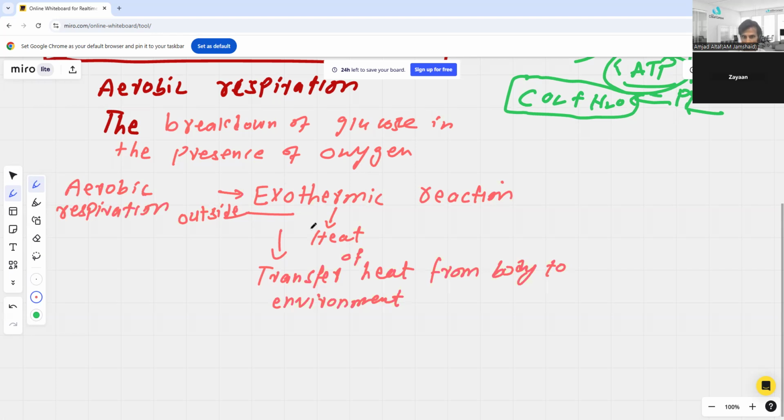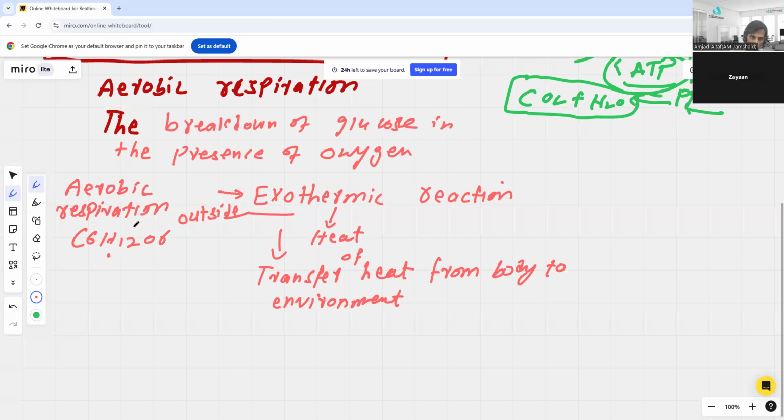Because we are generating energy. Aerobic respiration is actually the breakdown of glucose, C6H12O6. These bonds are broken down into simpler substances, and then they release energy.